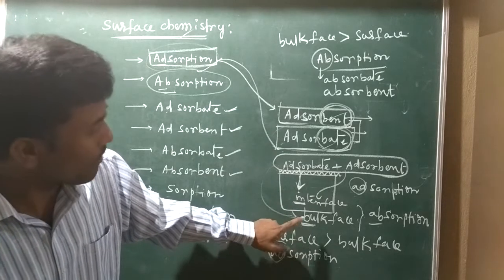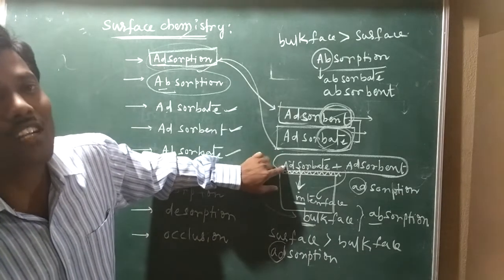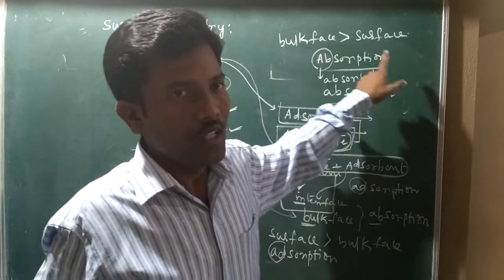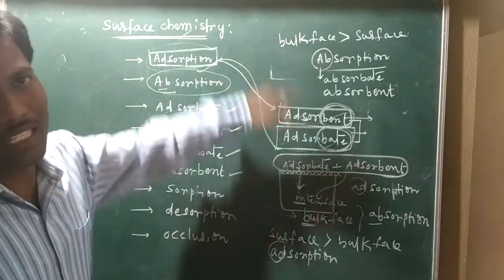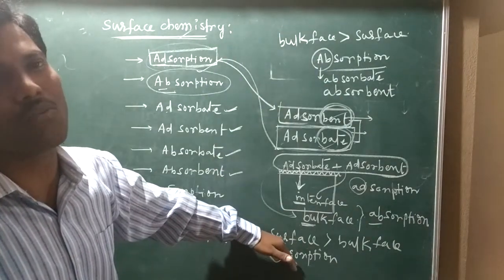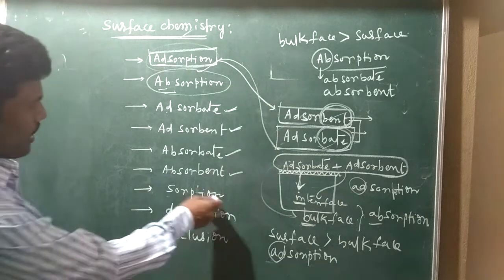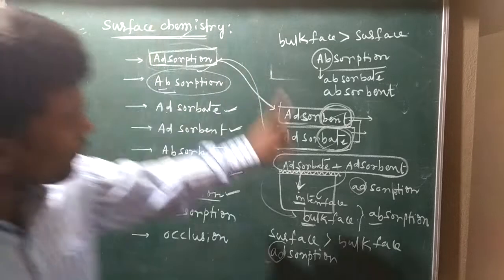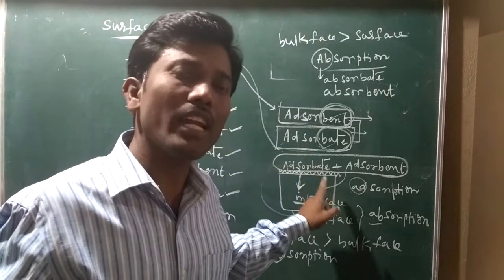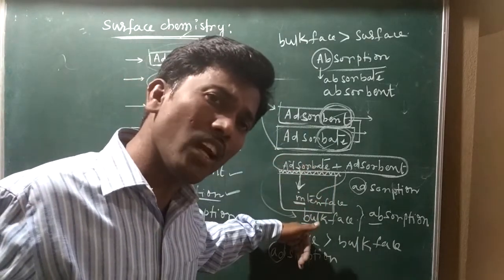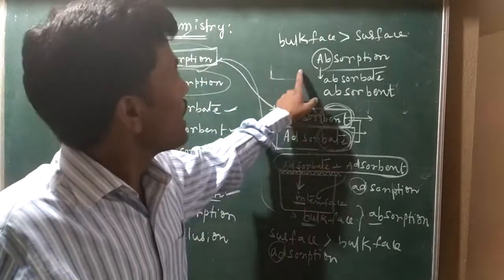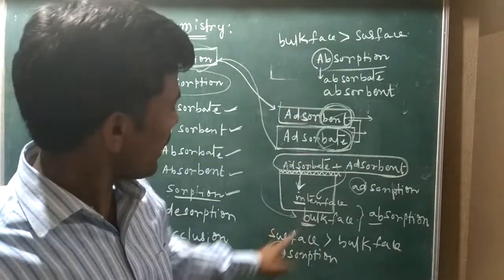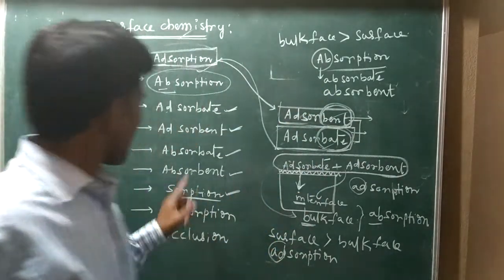After that, there is interaction in the bulk phase and no interaction at the surface; that case is called absorption. When both happen together, it is called sorption. Adsorption up to the surface area only is adsorption; slowly it goes on to the bulk phase, which is absorption. Both happening simultaneously is called sorption.